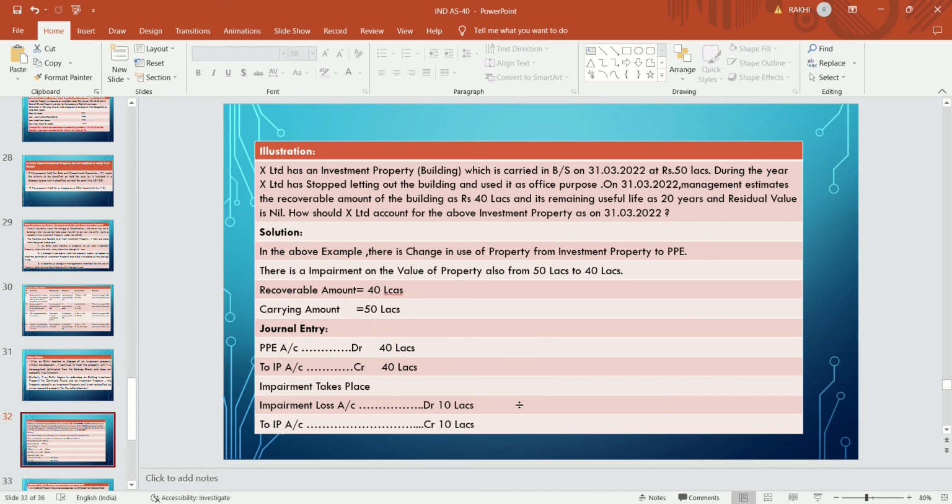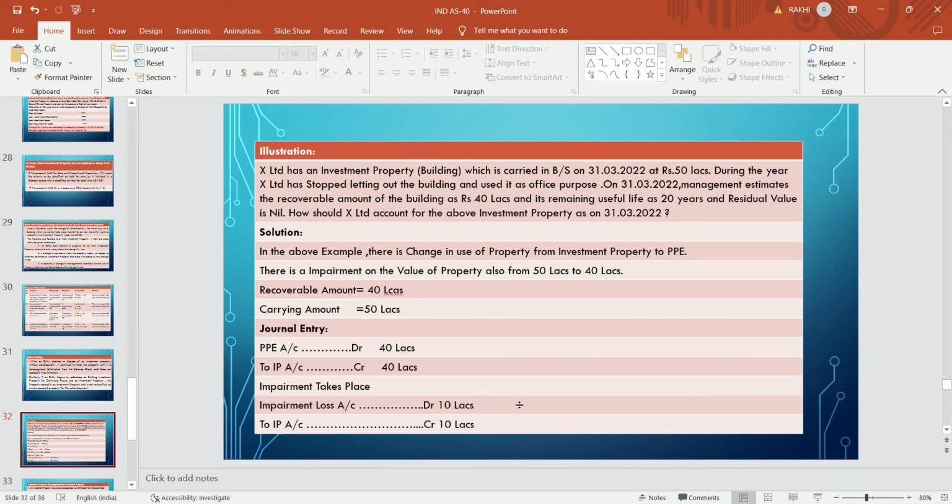And there is also an impairment loss on the value of the property, which becomes 40 lakhs, and the carrying amount of that value will be 50 lakhs. The recoverable amount will be 40 lakhs and the carrying amount will be 50 lakhs. So what was the journal entry? The PP account debit, that is 40 lakhs, to investment property 40 lakhs.